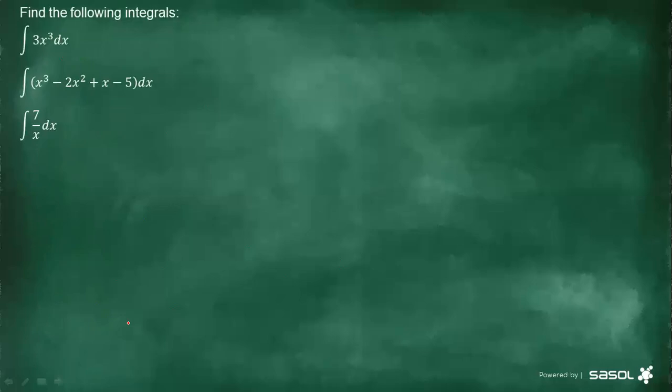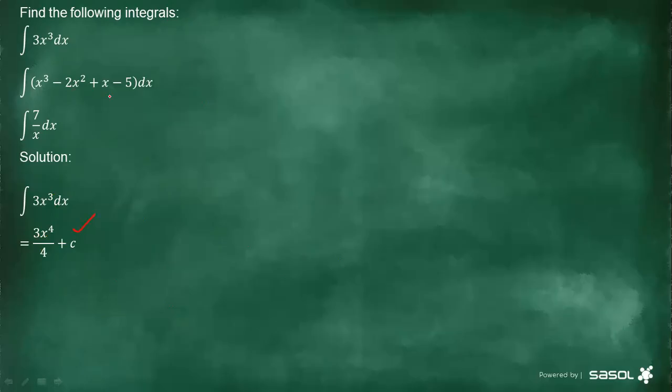All right, find the following integrals. Let's see the first one. This is what we're having. Now we integrate with respect to x. Now the answer is going to be what? We remember we add 1 to the exponent, and you divide by it. Then the answer is going to be 3x to the power 4 over 4 plus c. That is the correct one.